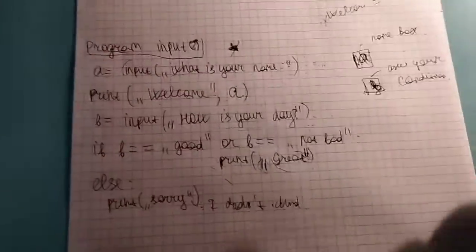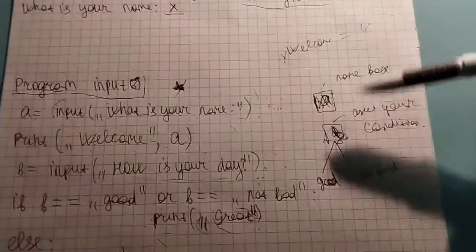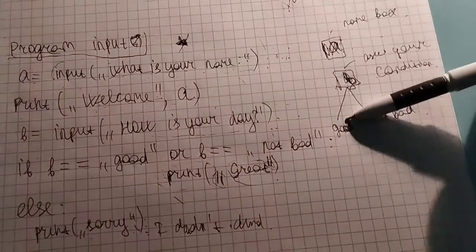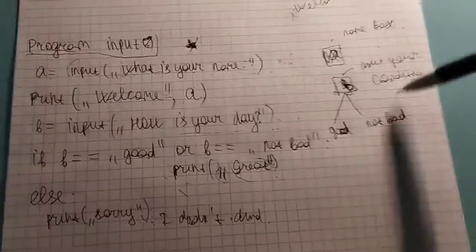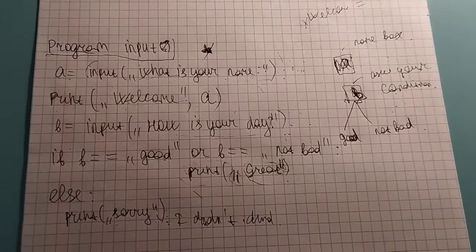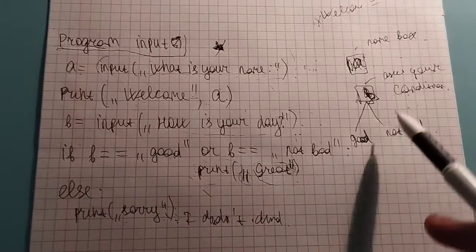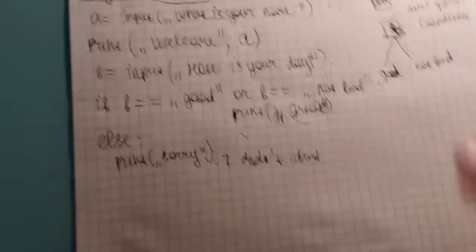And here's where it gets a little bit serious. This b box already has two values. They will always be there until you change them. Even if you close and start the program again, these two words, good and not bad, will always be in the b box.